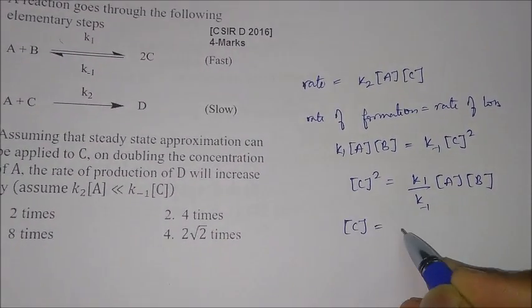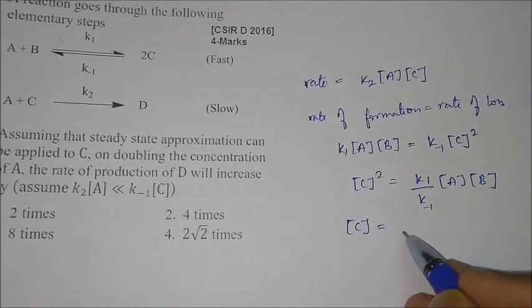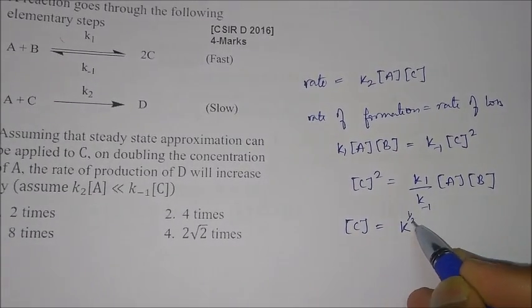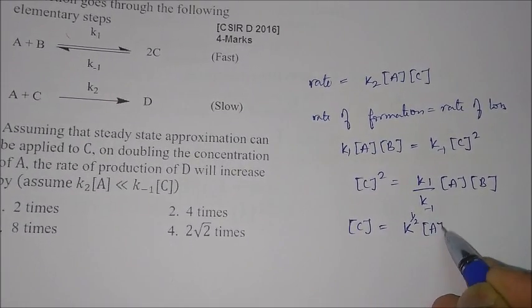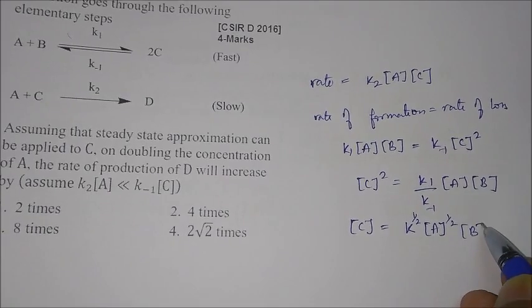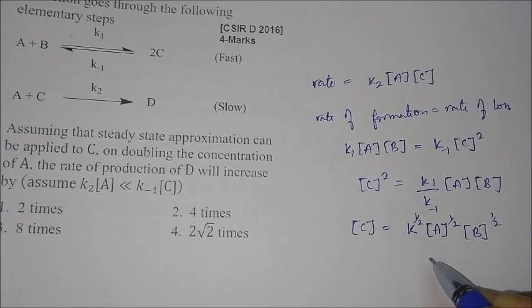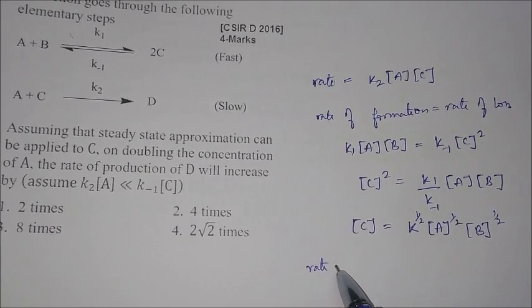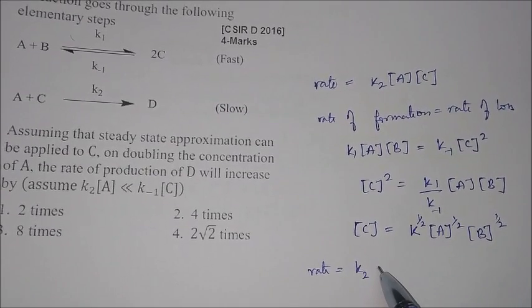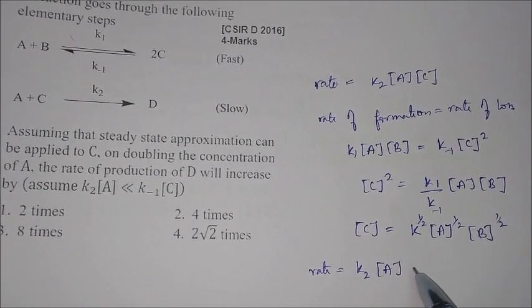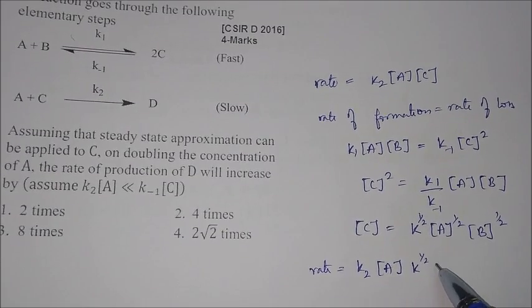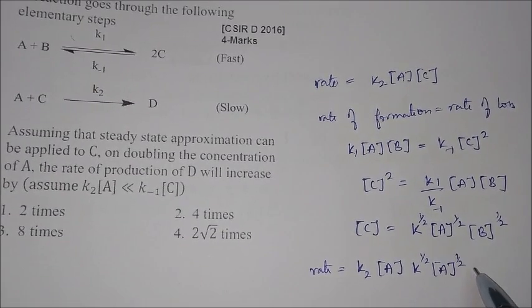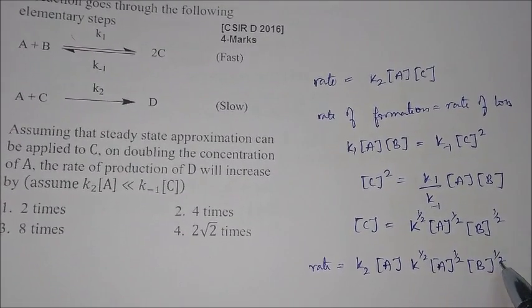So C will be equal to, naming it as a new constant K, K to the power 1 by 2, A to the power 1 by 2, and B to the power 1 by 2. Now let's put all these values over here. So the rate will become K2 into A into K to the power 1 by 2 into A to the power 1 by 2 into B to the power 1 by 2.